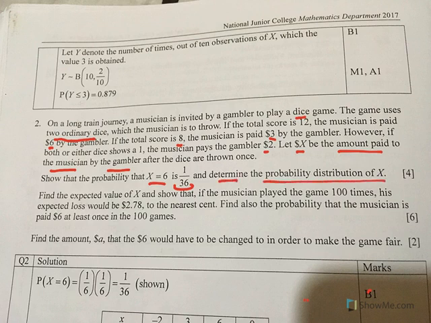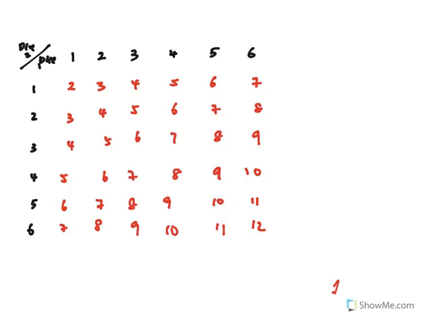Because we're looking at the distribution, one way is to draw a table of outcomes. If we have, for example, throwing two dice, those in red are just the sum of the dice. If you look at the probability of the total score being 12, and then the musician will be paid, there's only one 12 here. So this is the only outcome. If you think about it, it's just 1 over 6 times 1 over 6.